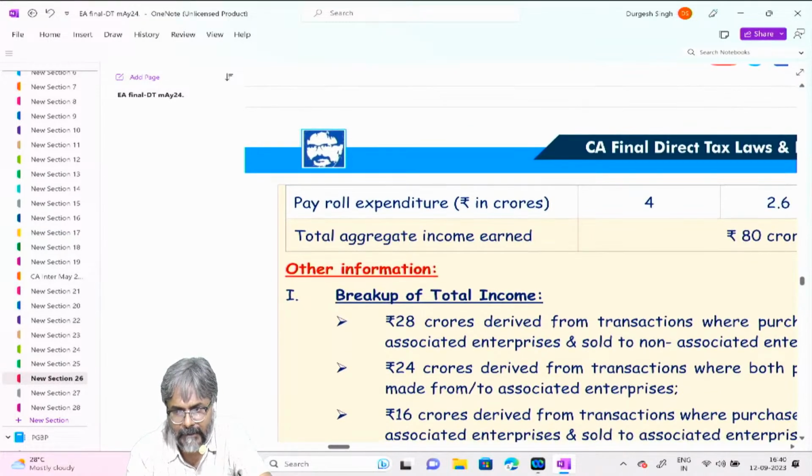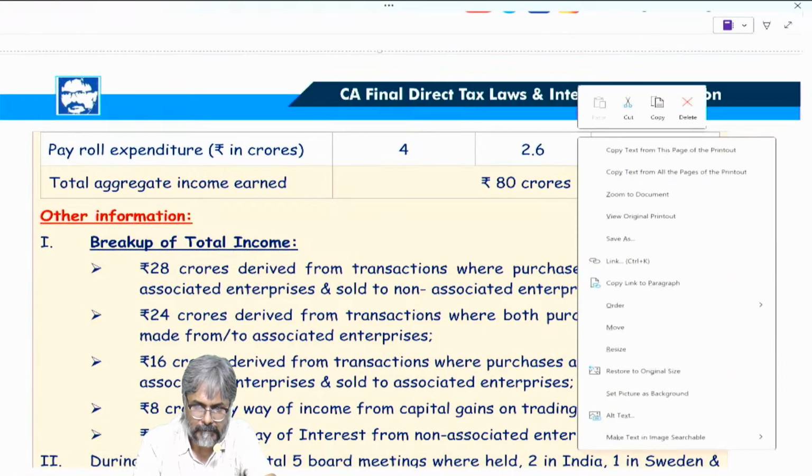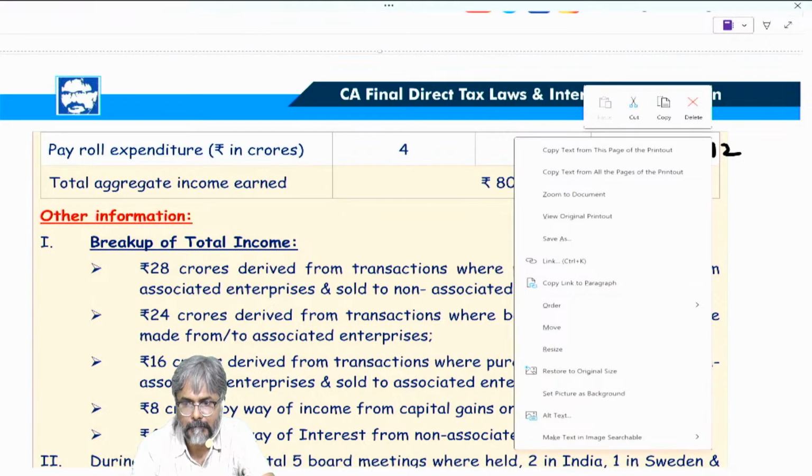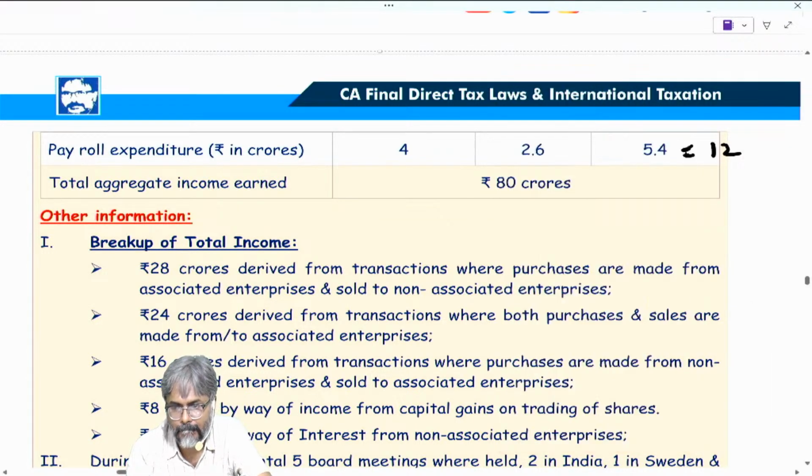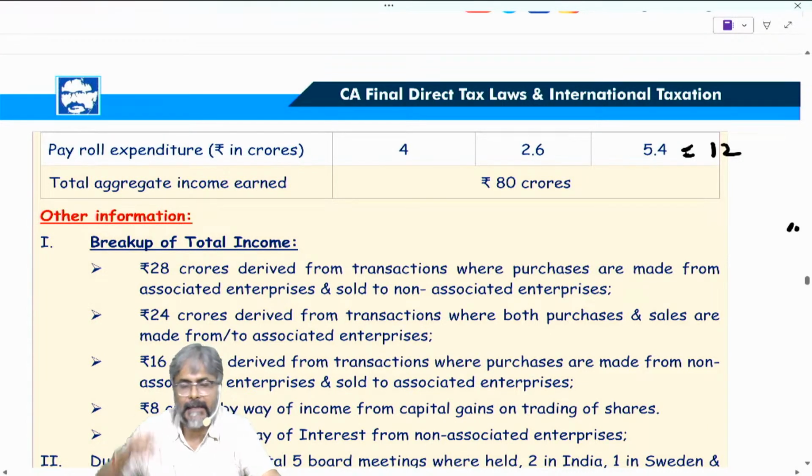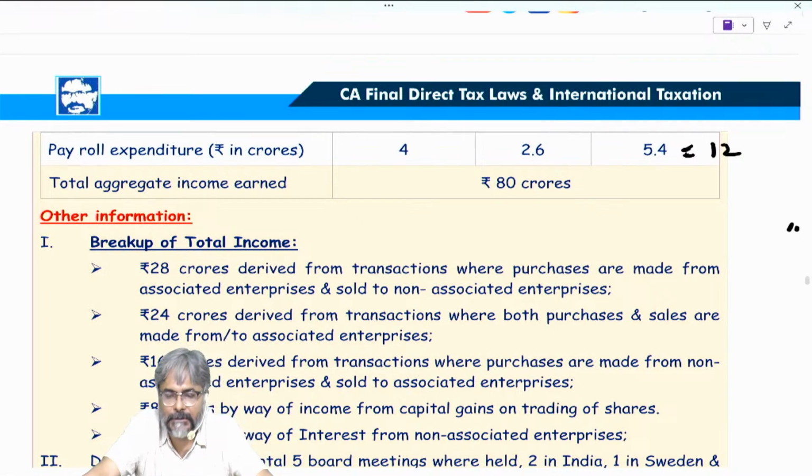Now if you see the breakup of the total income, 28 crores is derived from transactions where purchases are made from an associated enterprise and sold to a non-associated enterprise. So will this be considered as a passive income?